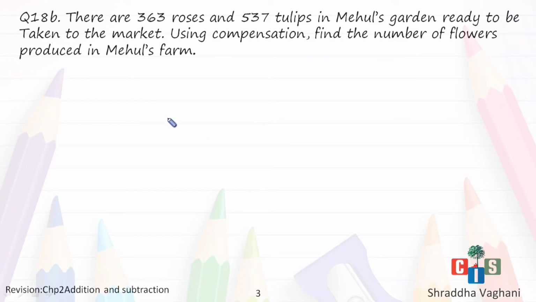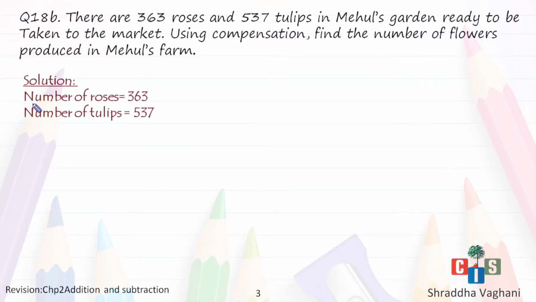Clear? So starting with the solution, we have number of roses, which is 363, number of tulips, that is 537. Now I'm not going to add them up using the place value chart. Why? Because I have been asked the method of compensation. Compensation method, you remember students, we do 3 steps.